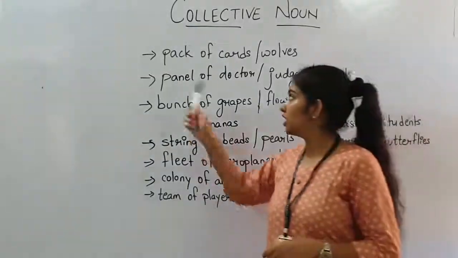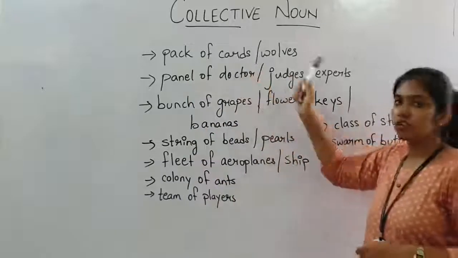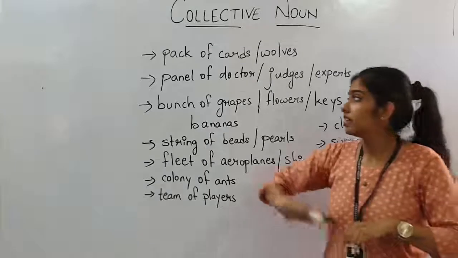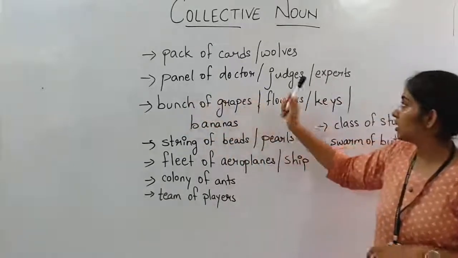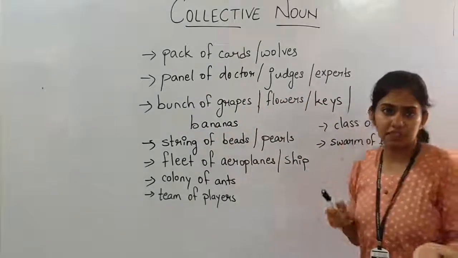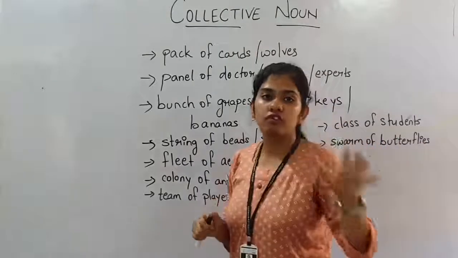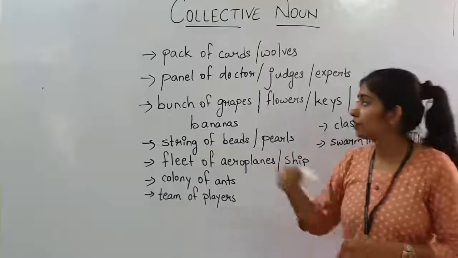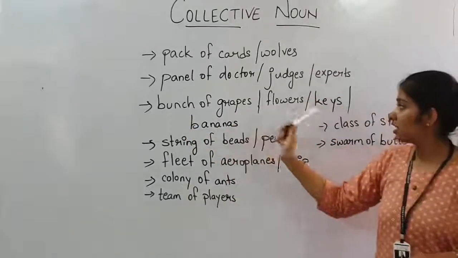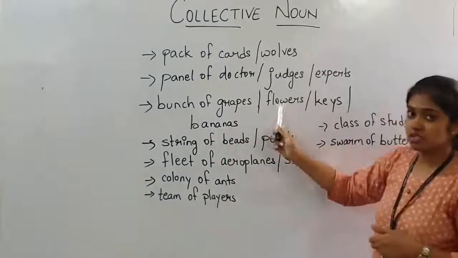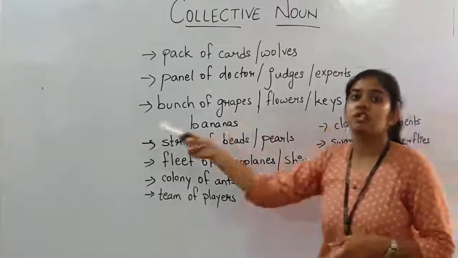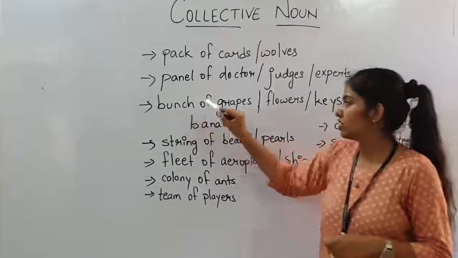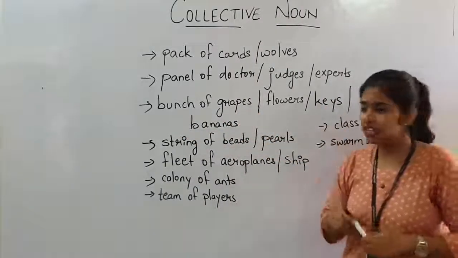Now, the next one is pack of cards and wolves. A pack of cards. Then panel of doctors, judges, or any experts. Whenever there is a group of doctors sitting, you can say panel of doctors. Then bunch of grapes, or bunch of flowers, bunch of keys, bunch of bananas. So you can see that bunch is a word which is used with many things.